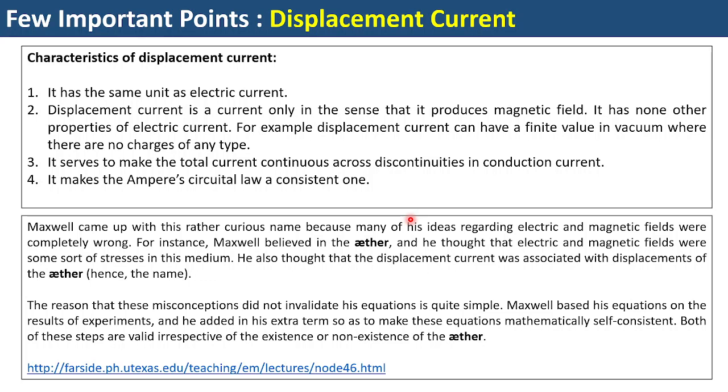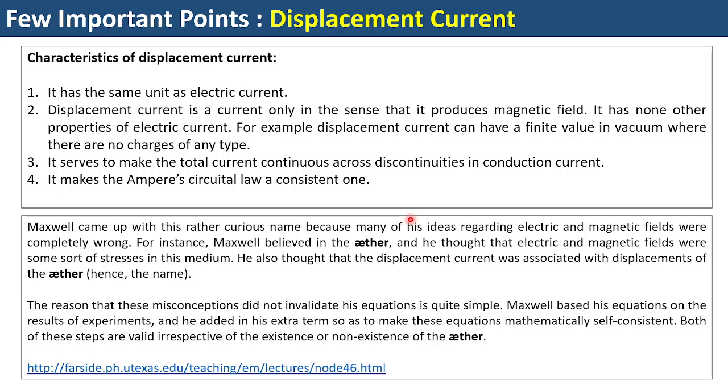For example, if I ask what is the space between the sun and the earth, or between two galaxies, between two planets, what is that space, which we now know is an empty space, or in a sense vacuum. But people at that time believed that there is some kind of a medium, because people had a notion of general mechanical waves, which actually require a material medium to pass through.